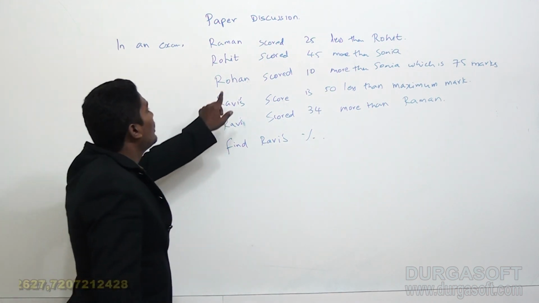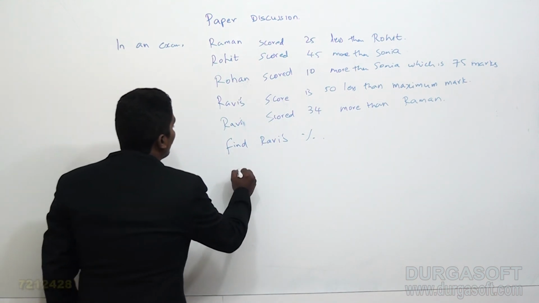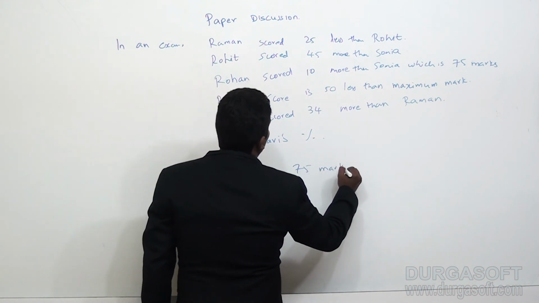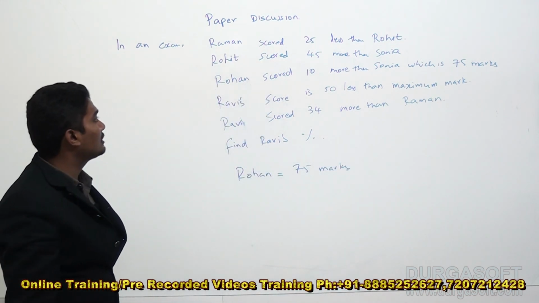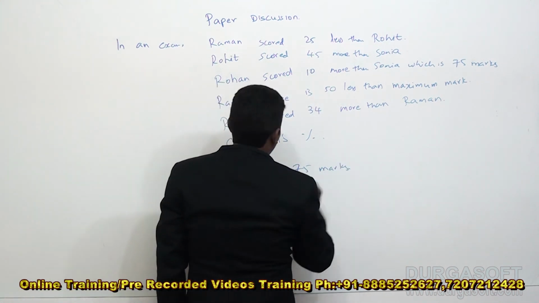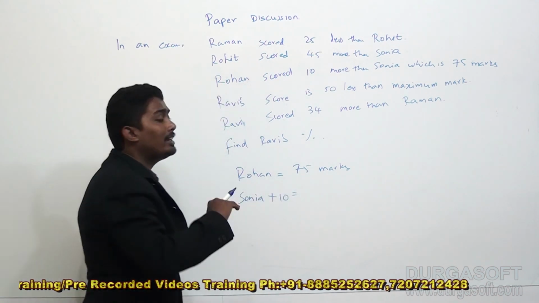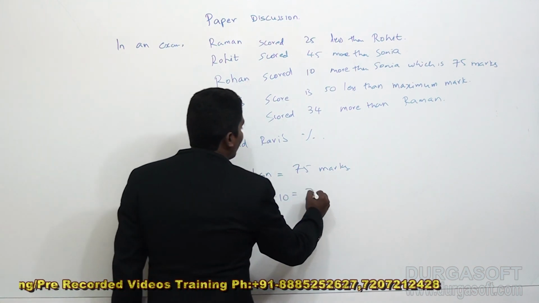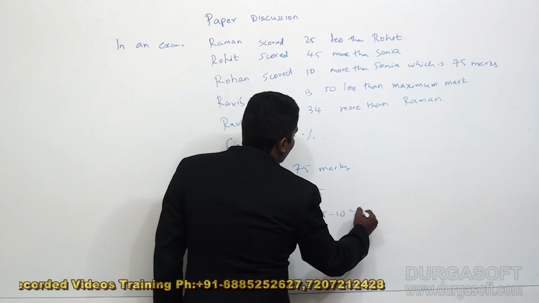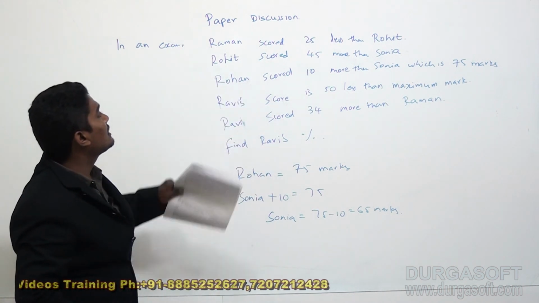Now they say that Rohan scored 10 more than Sonia, which is 75 marks. So Rohan scored 75 marks. Sonia plus 10 is 75, which means Sonia will be 75 minus 10, 65 marks.